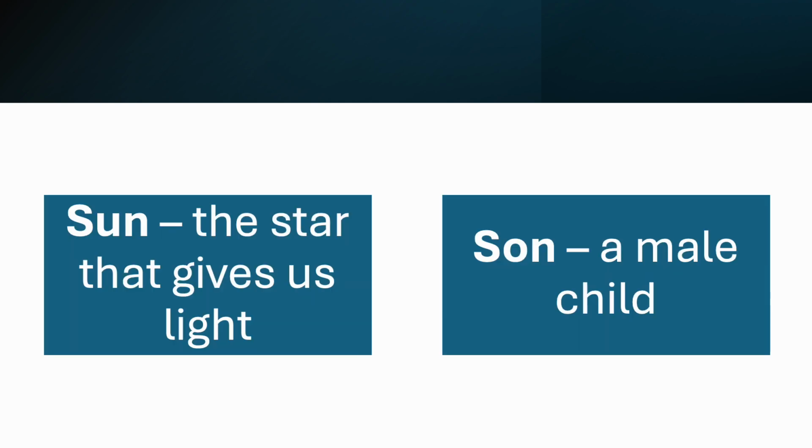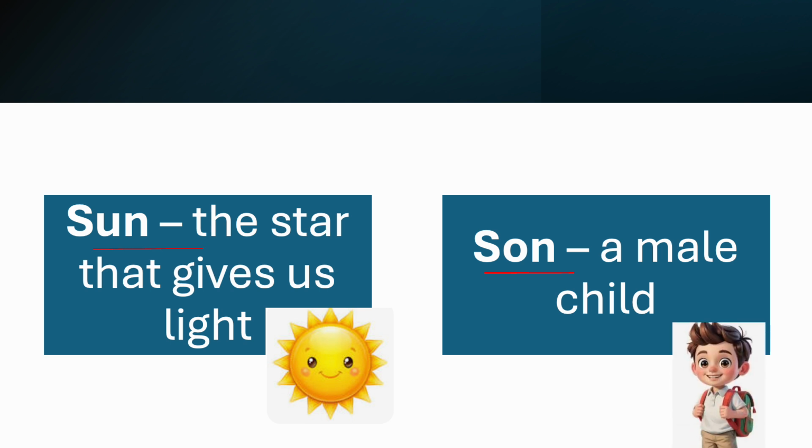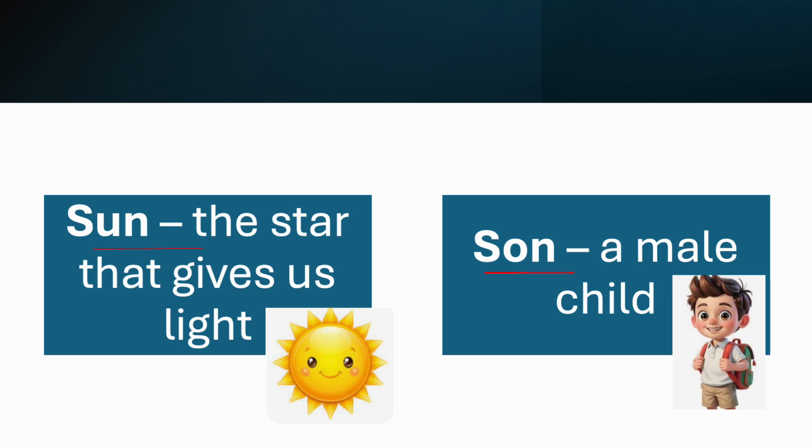Consider another example. Sun, son. Both have the same pronunciation, but their meanings are different, their spellings are different. Sun means the star that gives us light. Son, a male child. So these are homophones. They have the same pronunciation, but their meanings and spellings are different.